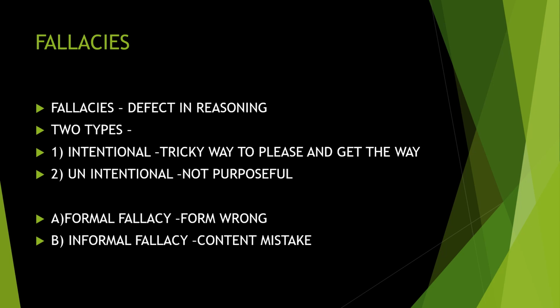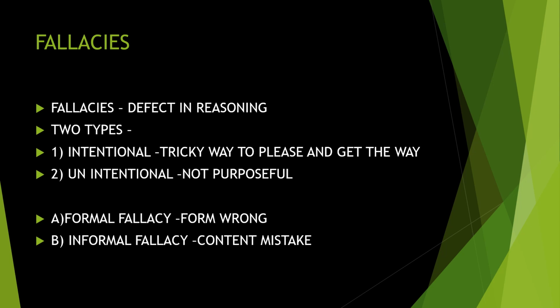There are two types of fallacies. One is intentional. That is a tricky way to please and get away. Intentional means one purposefully does the fallacy to get his own way, to please, or to make things very easy for him. Next is unintentional.